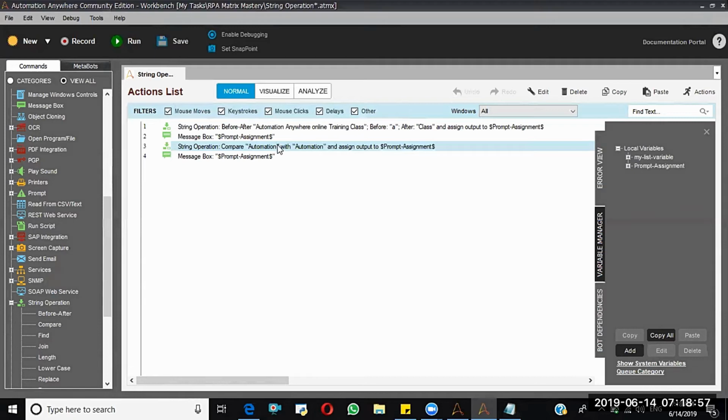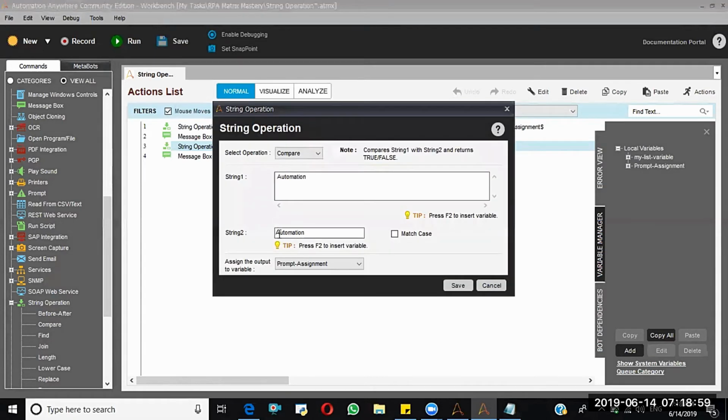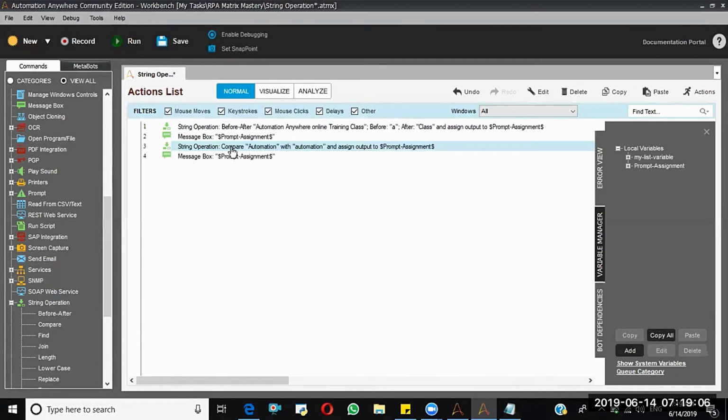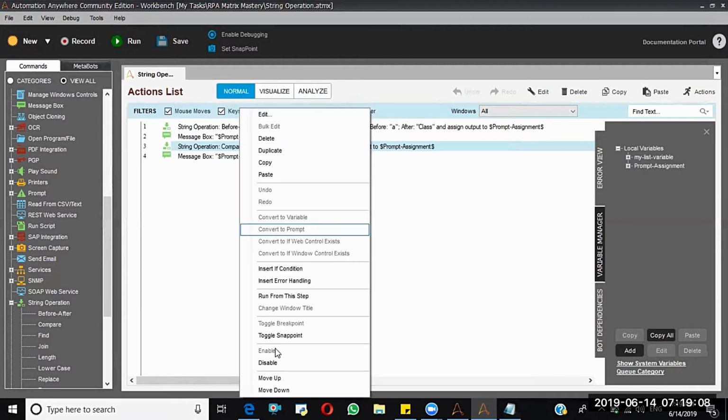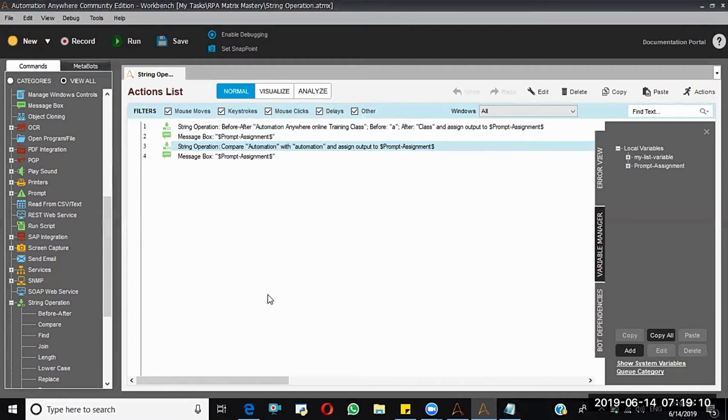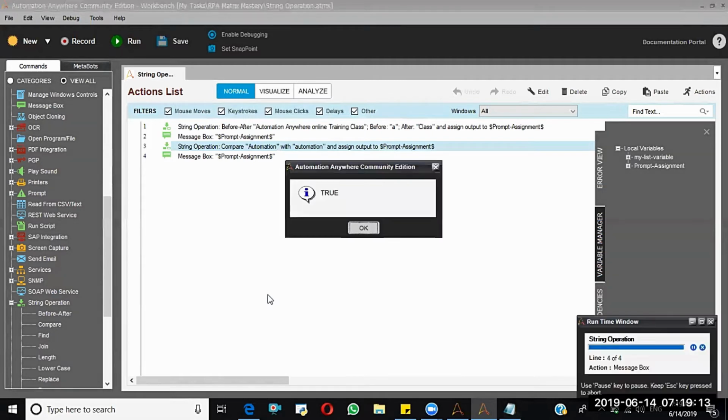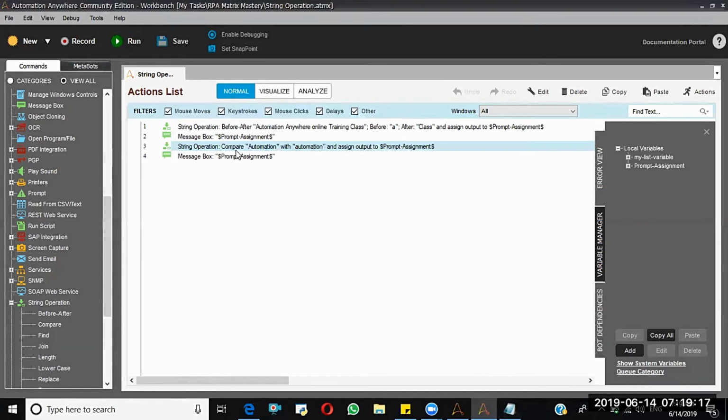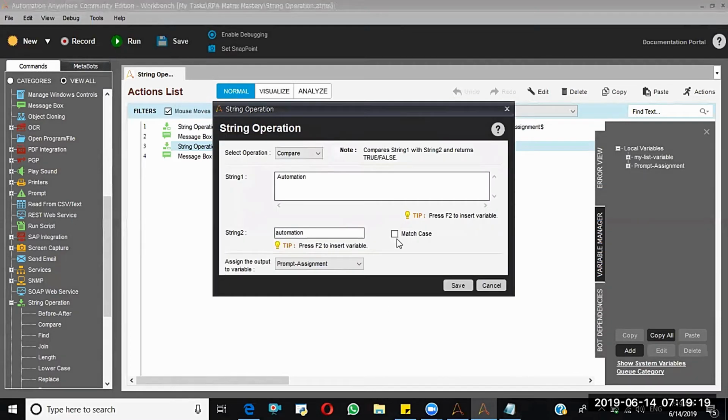So is it case sensitive or not? By default, it is not case sensitive. See here, I'm changing this A to lowercase. Still, it is going to return true only. But if you enable this checkbox, that means match case, it should consider the case of the letters as well.